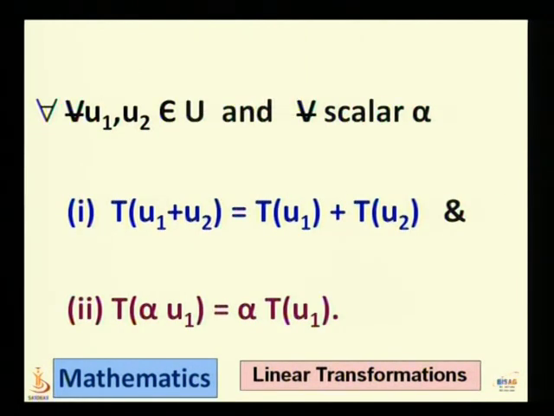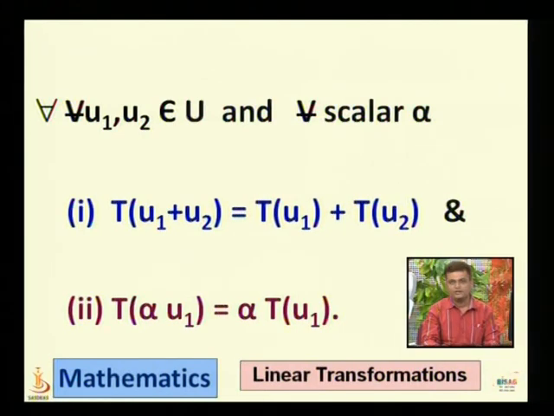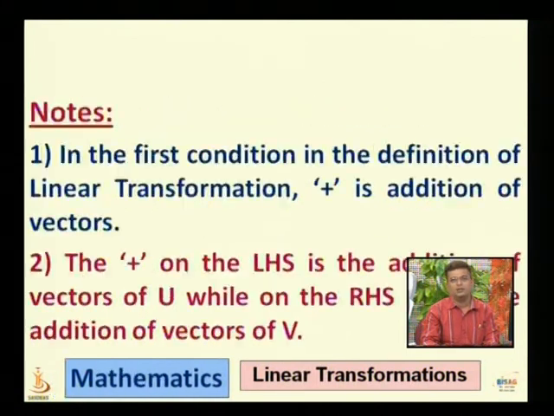For every vector u1, u2 belonging to U, and for every scalar alpha, first, T of u1 plus u2 equals T of u1 plus T of u2, and second, T of alpha times u1 is equal to alpha times T of u1. Then we say that T is a linear transformation between U and V.